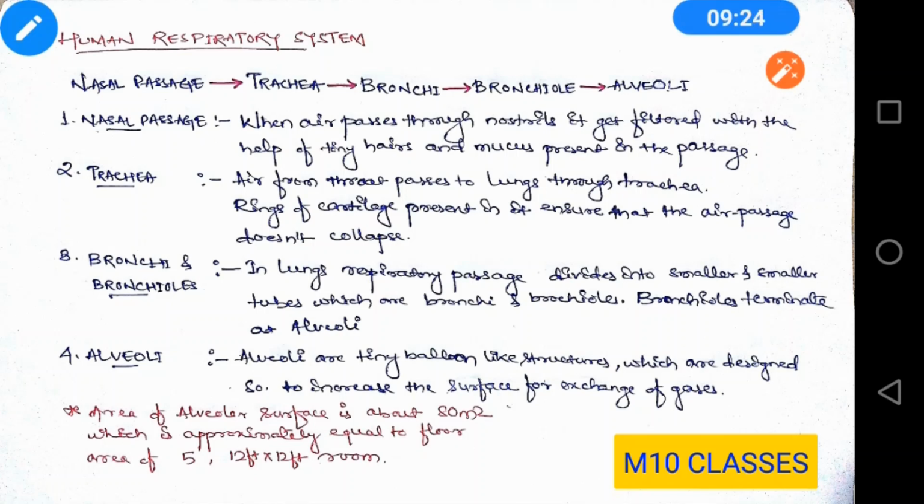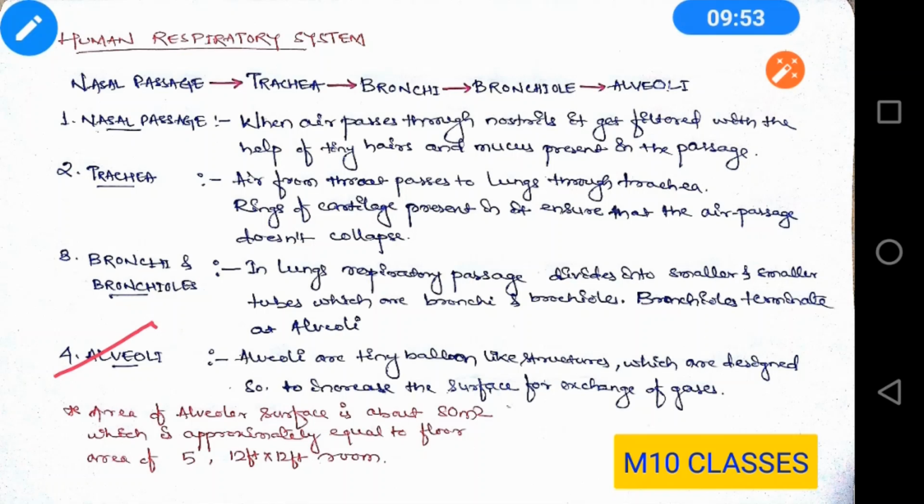Next comes bronchi and bronchioles. The trachea is further divided into bronchi inside the lungs, which are further divided into thinner tubes which are called bronchioles, at the end of which alveoli are present. Now the important part is alveoli. Alveoli are the tiny balloon-like structures which are designed so as to increase the surface area for the exchange of gases.